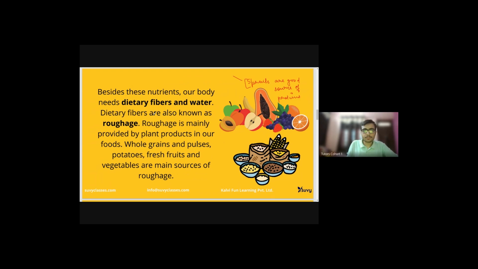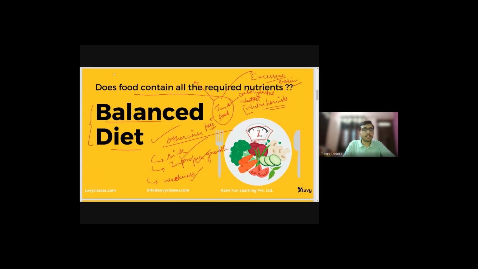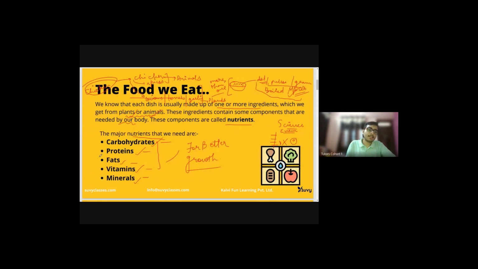Okay, so let's move ahead. Besides these nutrients, what nutrients have we studied? There are five nutrients required by living beings. First one was carbohydrates, proteins, vitamins, minerals, and, name it. Now I won't tell the name, you will have to write it in the chat box. I'll show it again on the screen. Yes, we missed out fats: carbohydrates, proteins, vitamins, minerals, and fats.